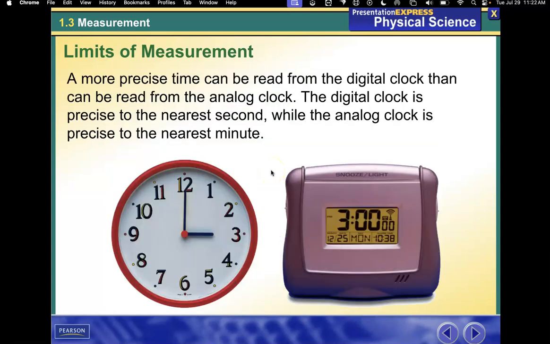The more precise time can be read from the digital clock than can be read from the analog clock. So this is the analog, this is the digital. The digital clock goes to the nearest second, while this analog clock does not have a second hand, so its only precision is to the nearest minute. So the digital clock is more precise.